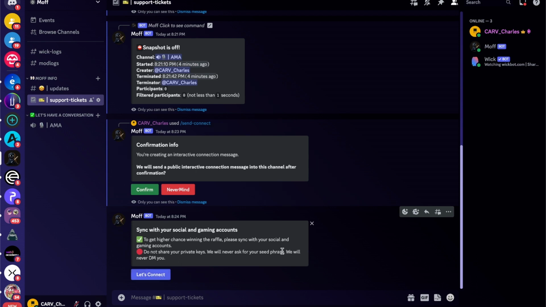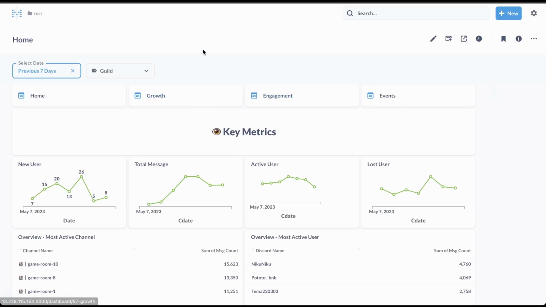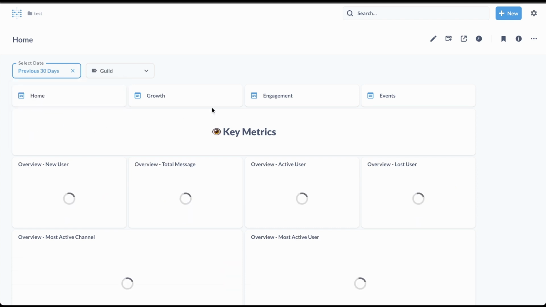So super handy. Last but not least, we are providing a dashboard for the community manager to interact with. You will be able to see the new members for today, the total messages for today, and the active members for today. You will also be able to track 30 days and longer if you have the data.